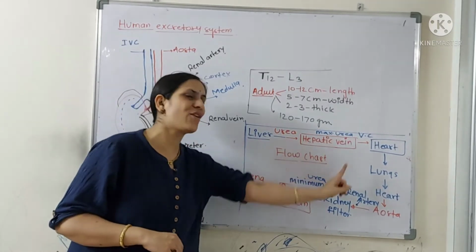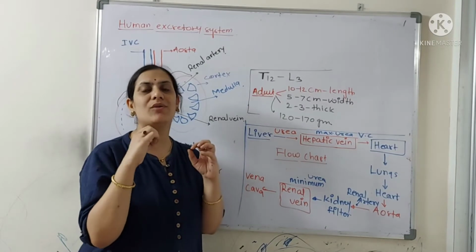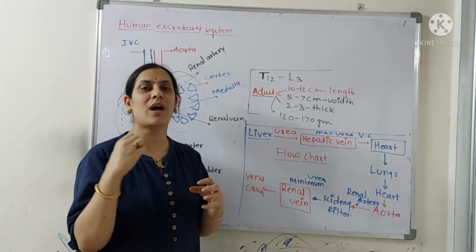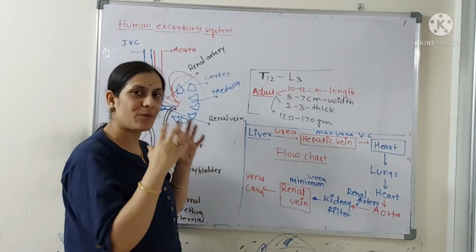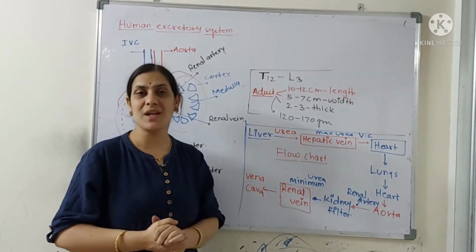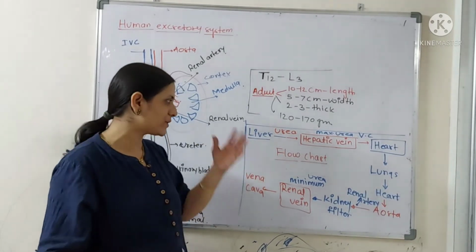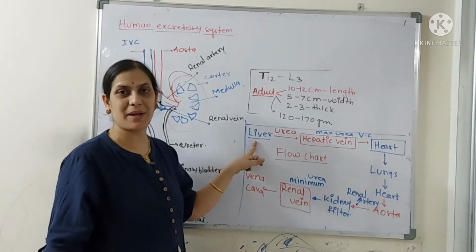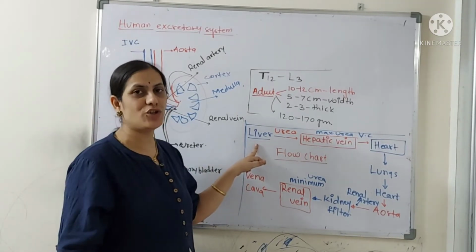So how does it come from the liver to the kidneys? Previous year questions are there. So I have made one flowchart. You have to check in this flowchart which particular vein or artery has the more concentration of urea, and how from the liver till the kidneys the urea travels for the filtration purpose.